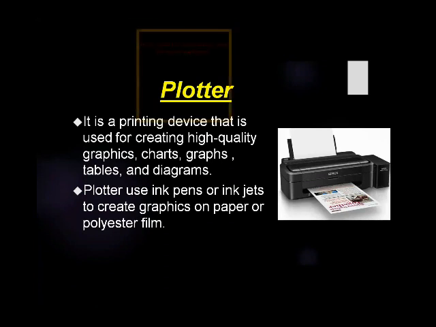They are commonly used in computer aided design CAD and computer aided manufacturing CAM, for printing out plans for houses, car parts, machineries, and so on. Plotters are of four types: drum plotter, micrographic plotter, inkjet plotter, and flatbed plotter.